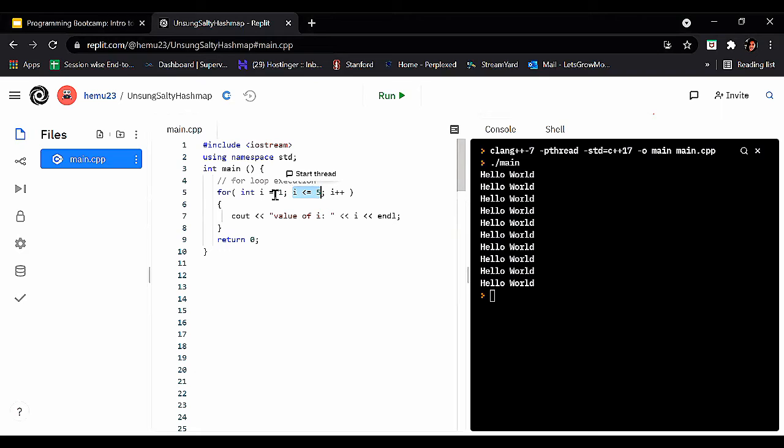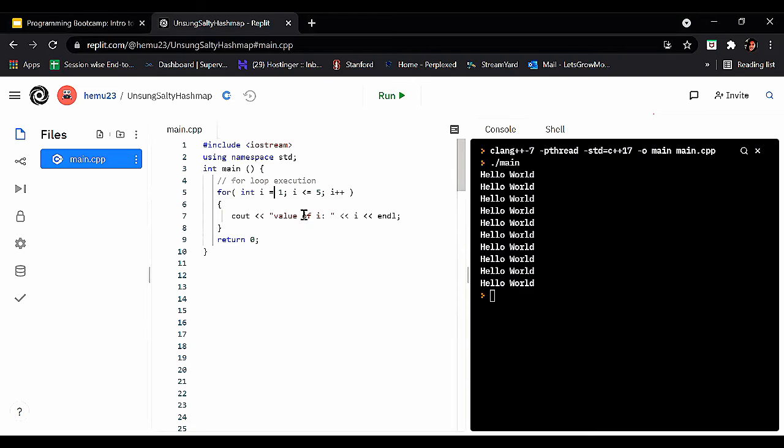It is true, 1 is less than or equal to 5. So now print the value of i, which is 1. Then variable i is updated because of the update expression. As it says i++, it means increment the value of i by 1. So now the variable value equals 2.